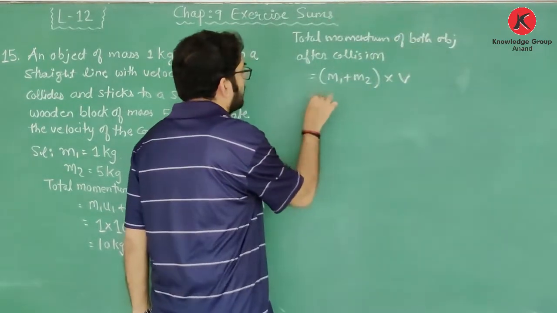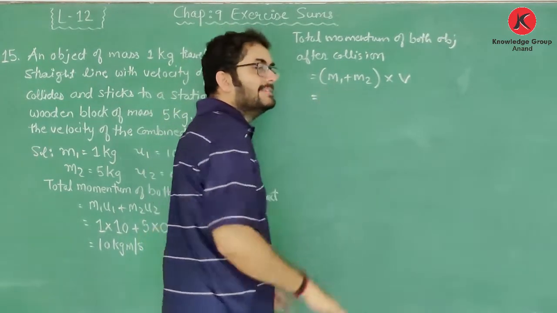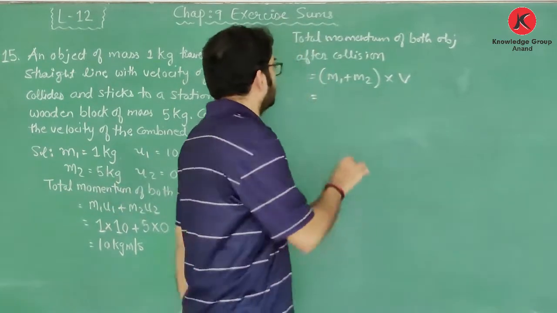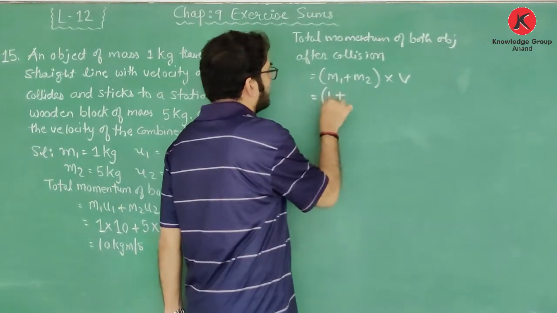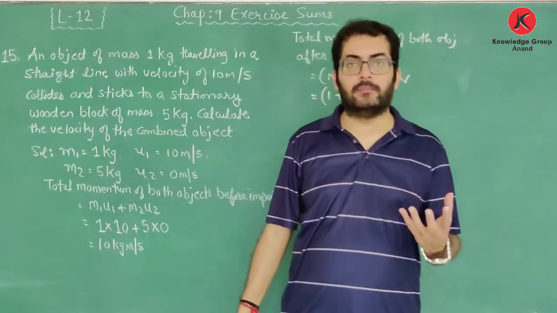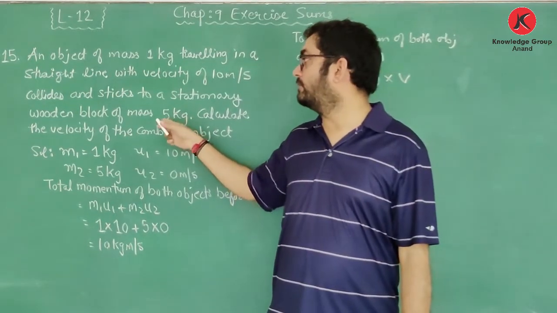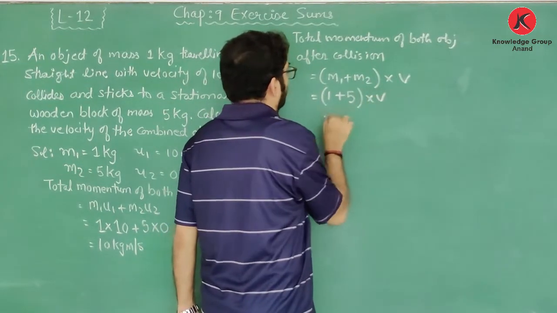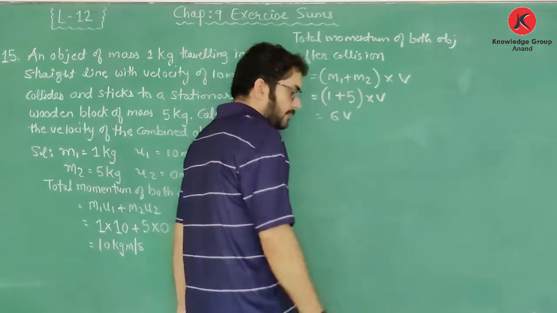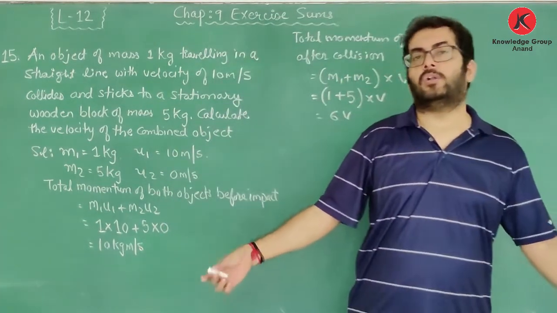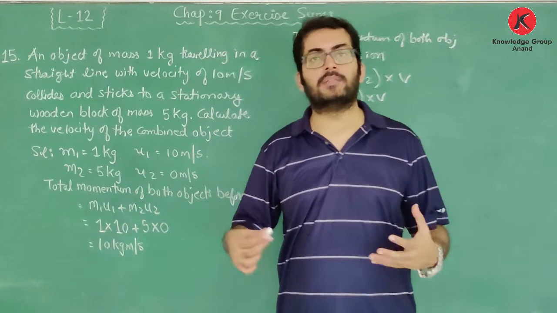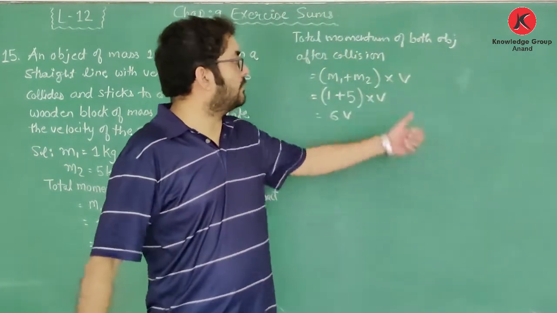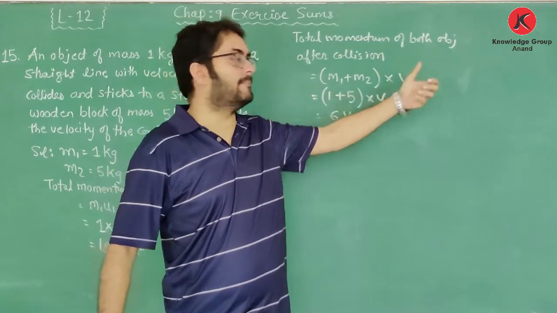So now let us put the values. The value of m1, that is the mass of object 1, is given to be 1 kg. So here I will write 1 plus m2, that is the mass of the wooden block. In the question it is given that the mass of the wooden block is 5 kg. So here I will write 5 into v. So this is 6v. Okay. Now we all know by using the law of conservation of momentum, the sum of the momentum before the impact should be equal to the sum of the momentum after impact.